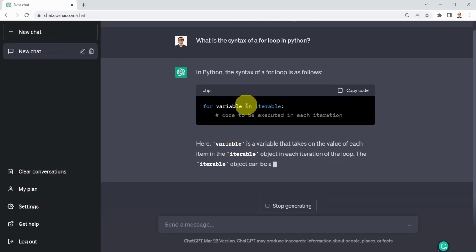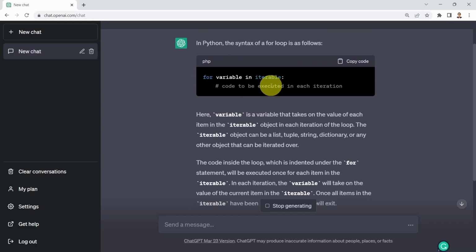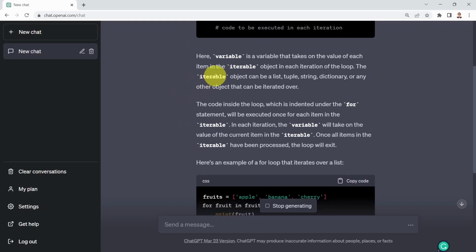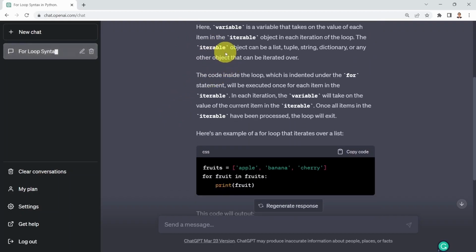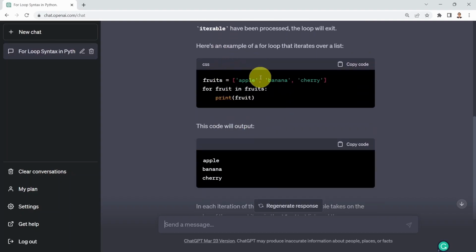In Python, the syntax for a for loop is as follows. You basically say for variable in, and you specify an iterable here. And it's explaining what a variable means, what an iterable means. Pretty incredible. And then you will see an example afterwards.